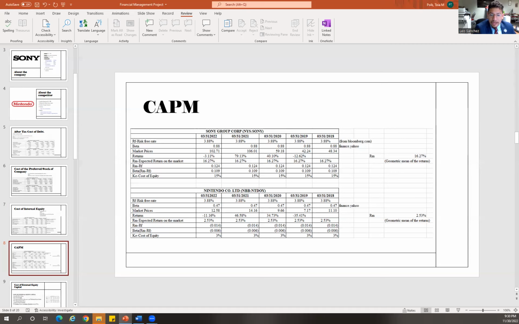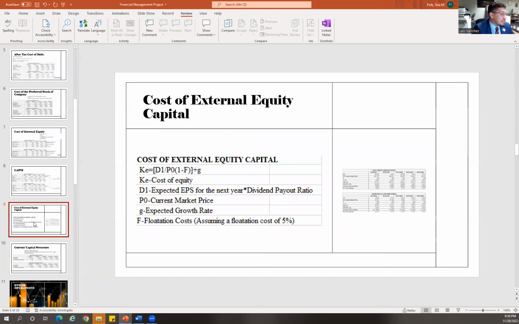And when we look at it, we can see that the cost of equity for Sony, according to the capital asset pricing model, is higher than that of Nintendo. The next one we're gonna look at is the expected cost of equity, which is the equation that I mentioned earlier.